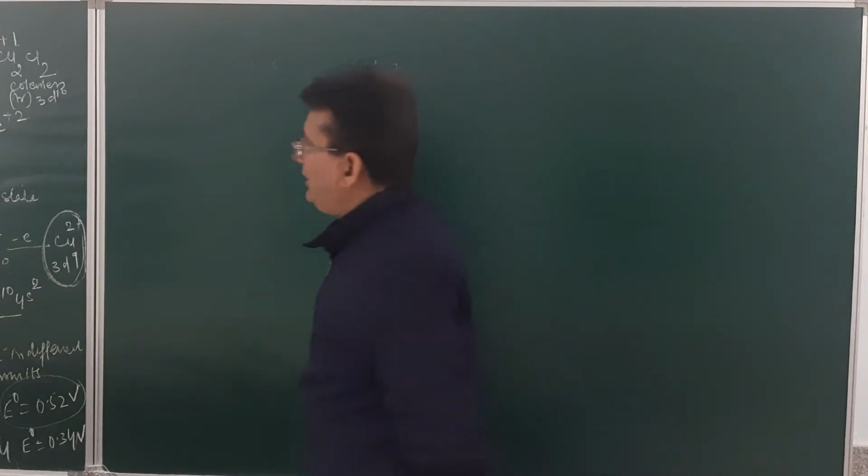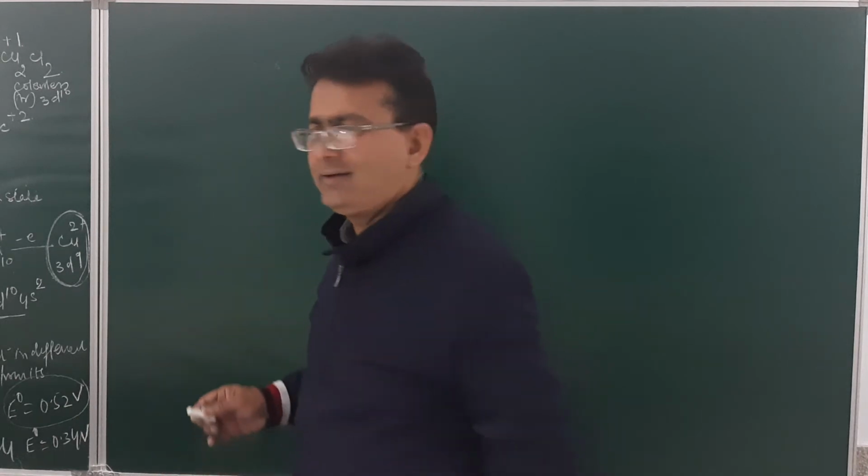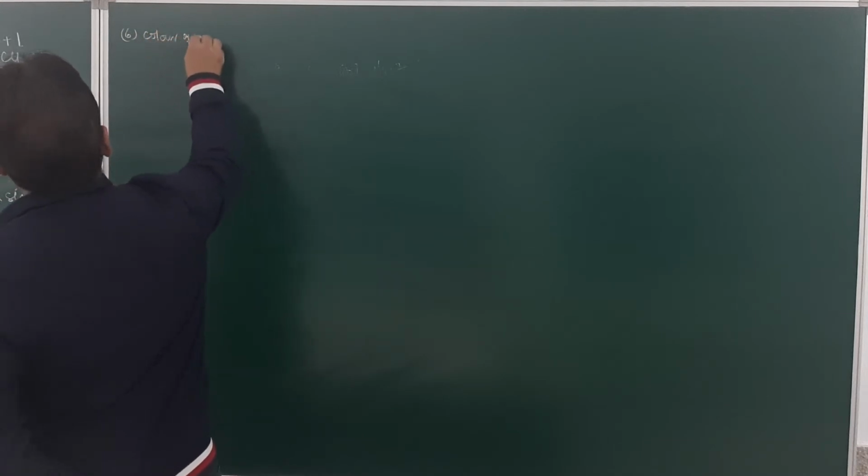Now the next property or characteristic will be the color of ions, the color of transition metal ions.